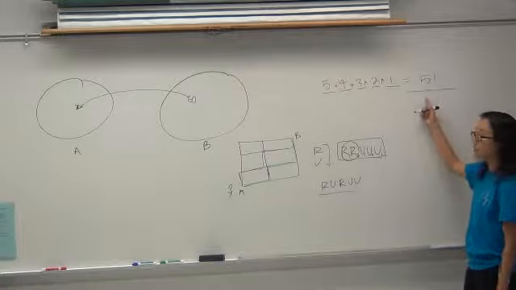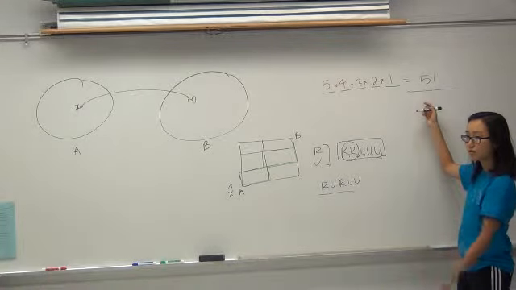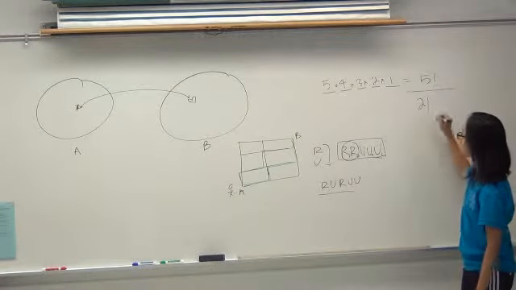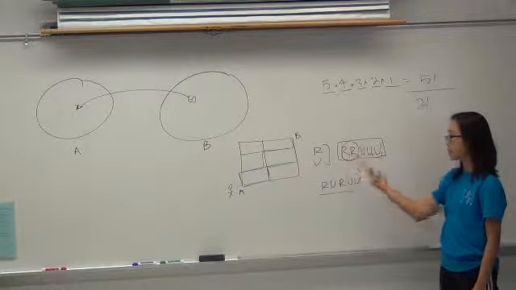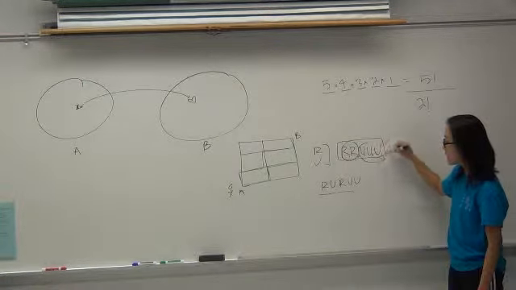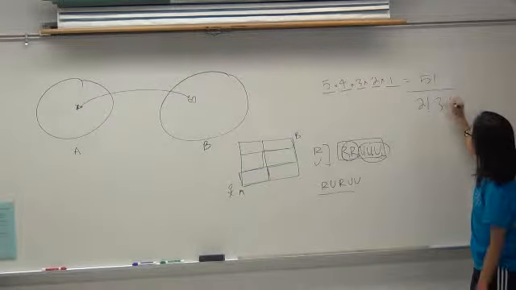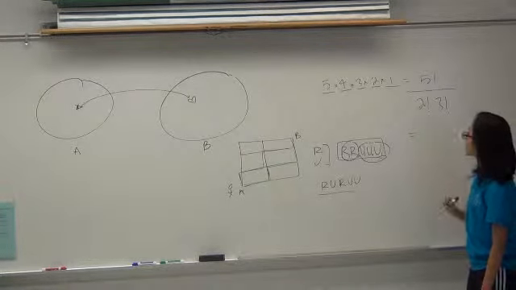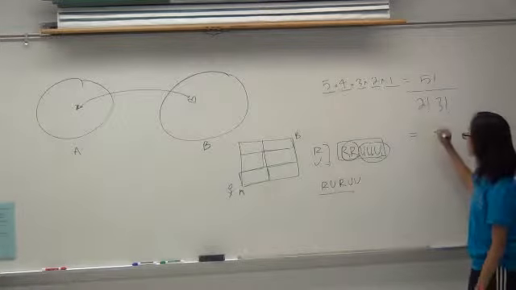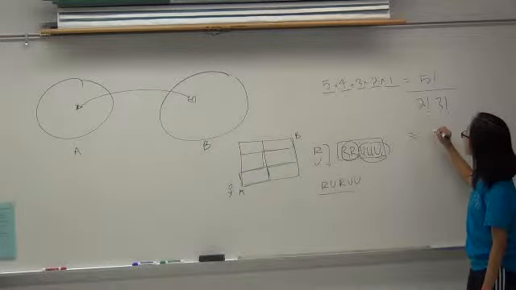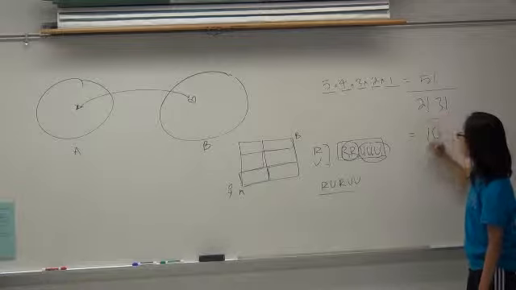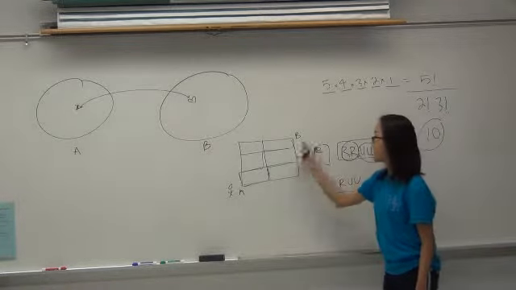So what would we need to divide by to account for the rights? 2 factorial, right? Because there are 2 factorial ways to rearrange the 2 rights. Now how about the 3 ups? How many ways are there? 3 factorial, good. So what would this be equal to? 10. Yeah, it's 10. So there are 10 paths from A to B.